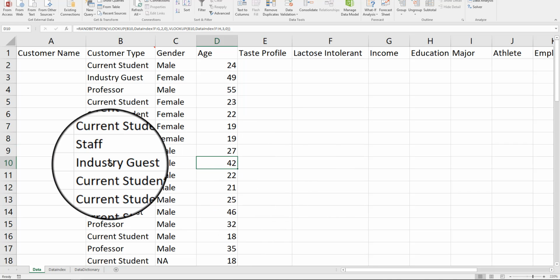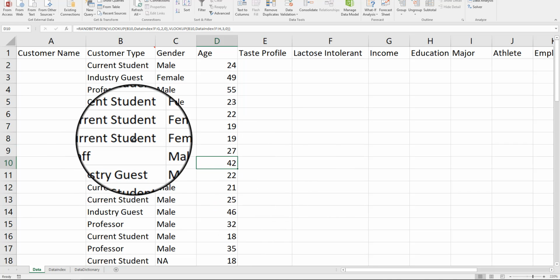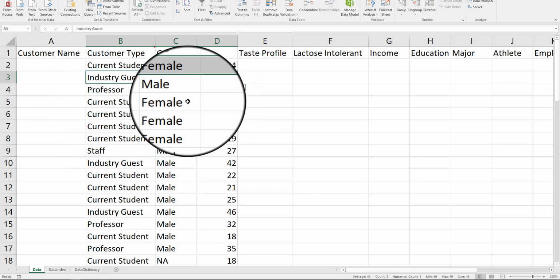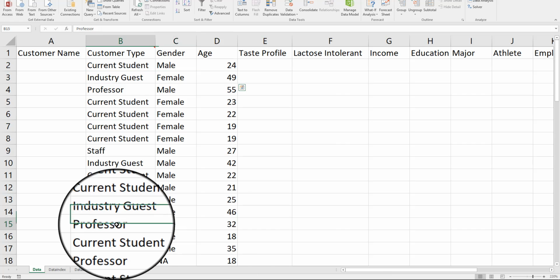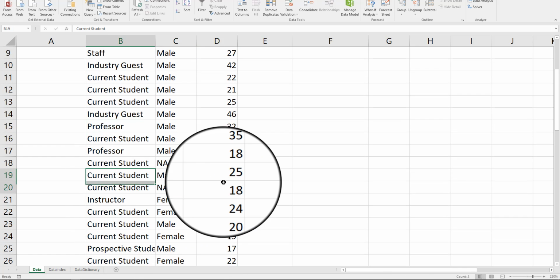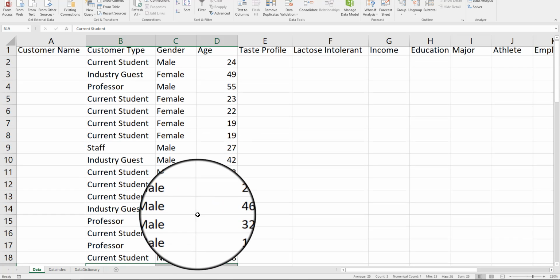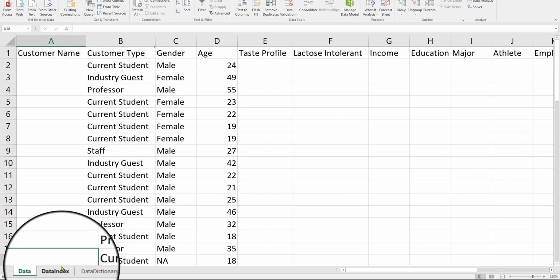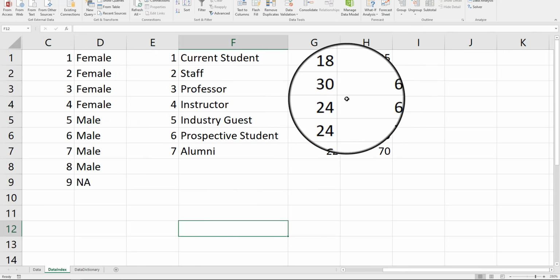We have a 42-year-old industry guest that's male. We have a female student. We have a professor that's 55, an industry guest female 49, a professor that's 32, a current student male 25, etc. So now you can see how you can manipulate things a little further to create some data with RANDBETWEENs in them.